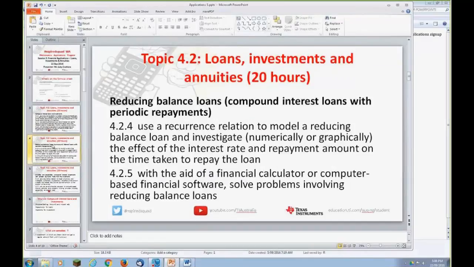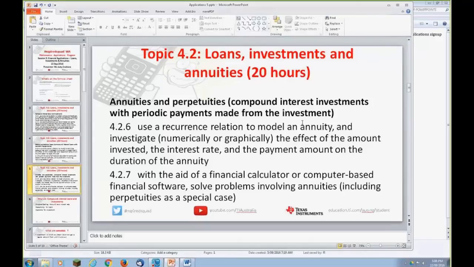The second part talks about reducing balance loans. So something where you've got a loan and you're making a periodic payment. So it sounds pretty recursive to me. So we'll actually show you how that works. Recursion, yeah. So we'll take it through that way, and we'll also show how to use it with the finance solver as well. The last part talks about annuities and perpetuities.